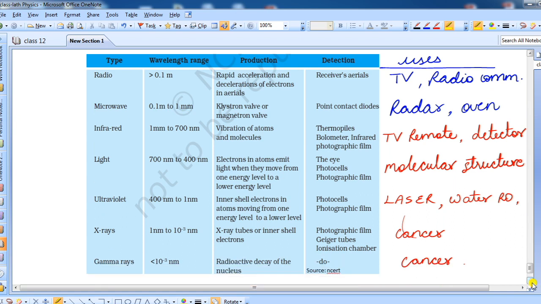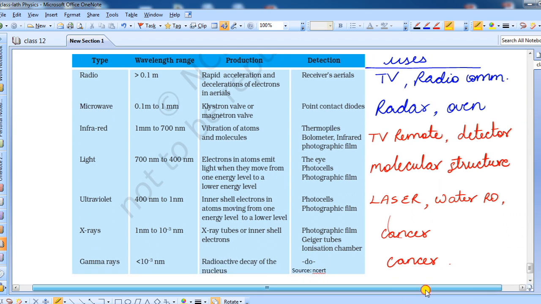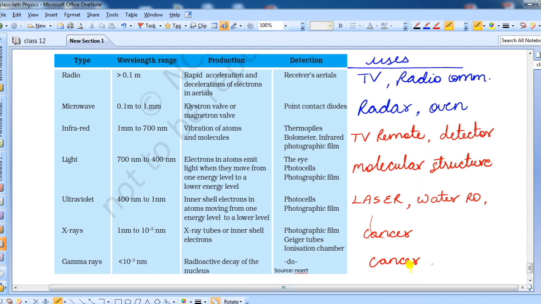Okay, so all these waves are compiled here in the table. In front of all of them you can see the type of electromagnetic wave, the wavelength range of that wave, how it is produced, how it is detected, and what the uses are. So we have to study all these things one by one.